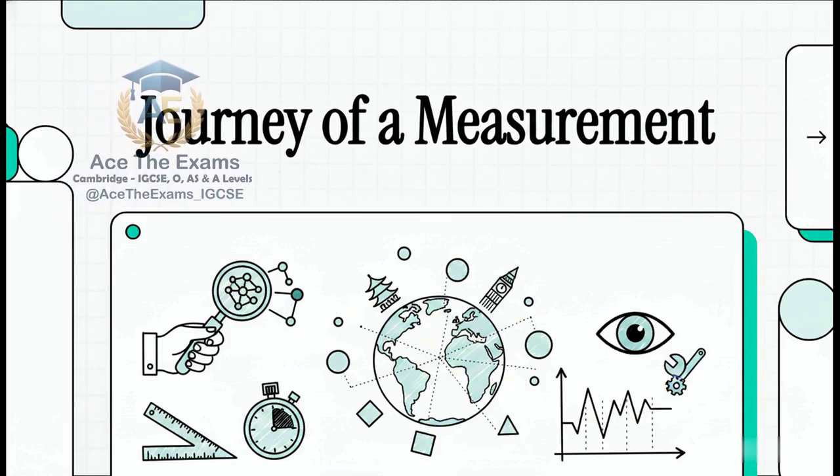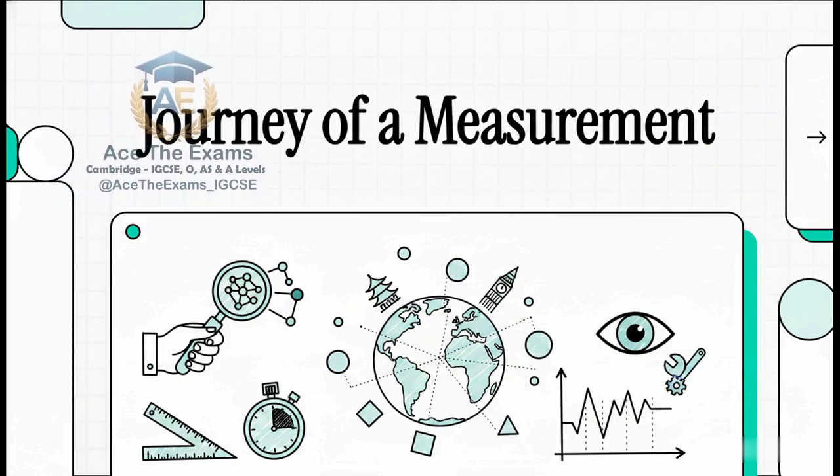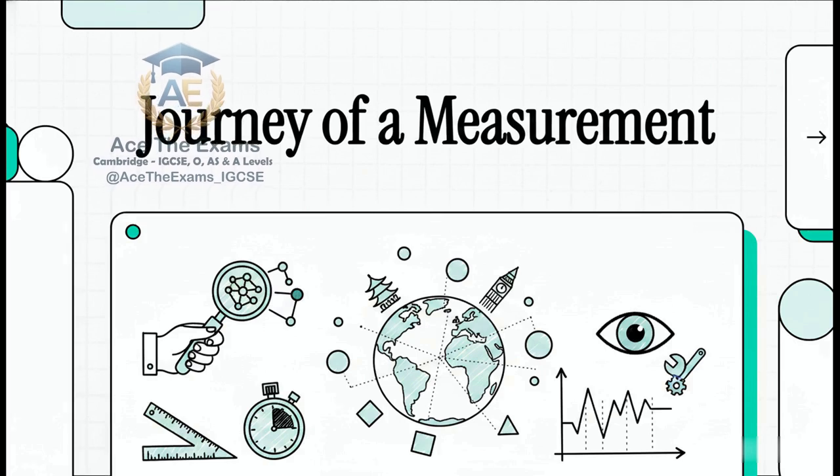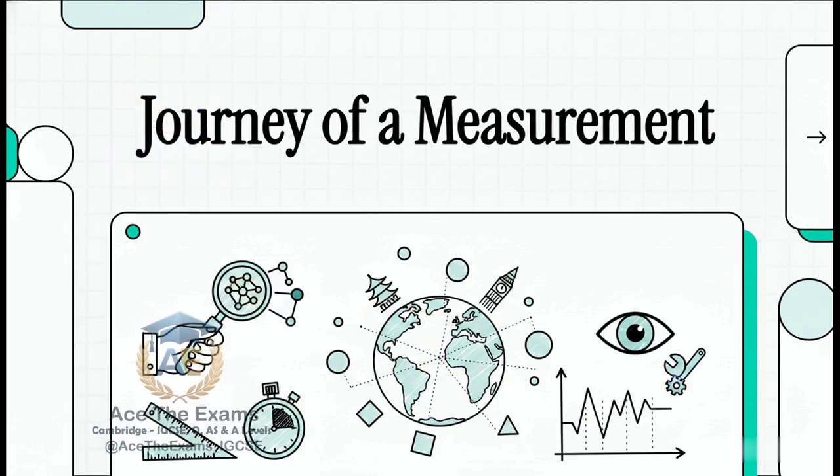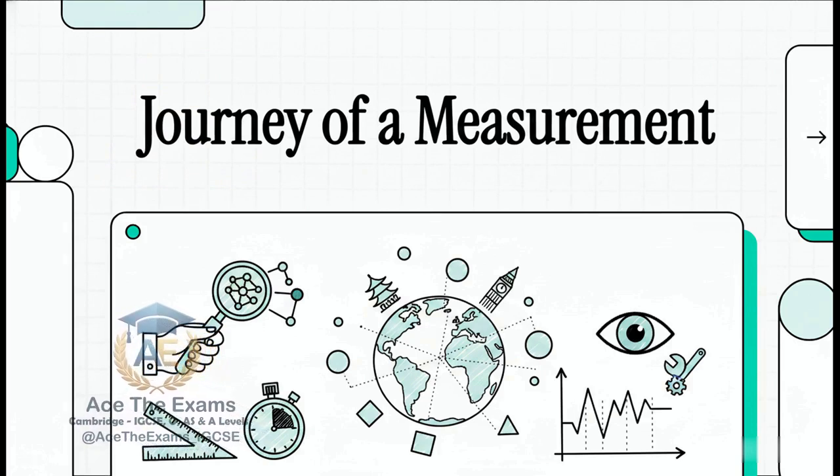But how do we actually know our measurements are right? How do we communicate them so that a researcher in Tokyo understands exactly what a scientist in London is seeing? And what happens when our imperfect, everyday human tools inevitably introduce errors? Today, we are going on the journey of a measurement.